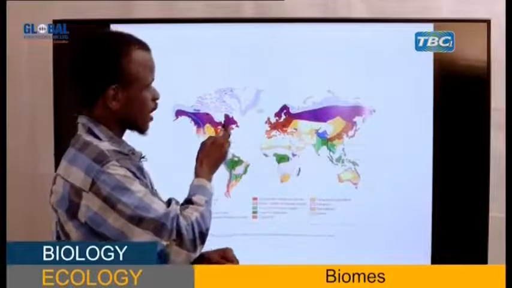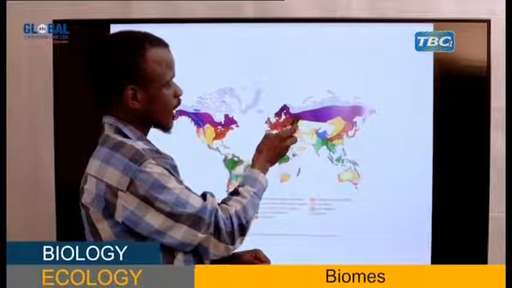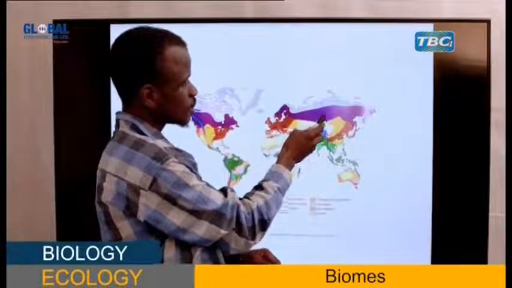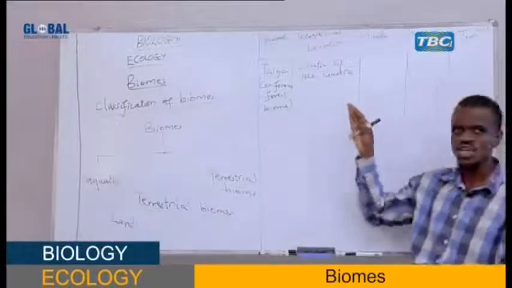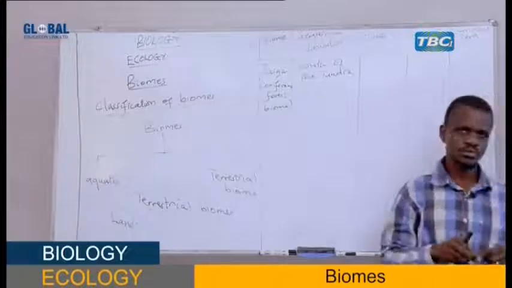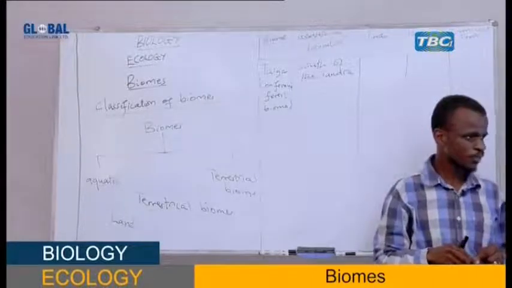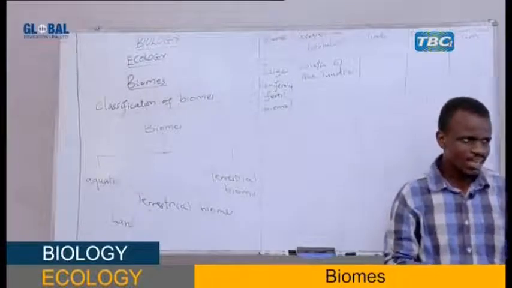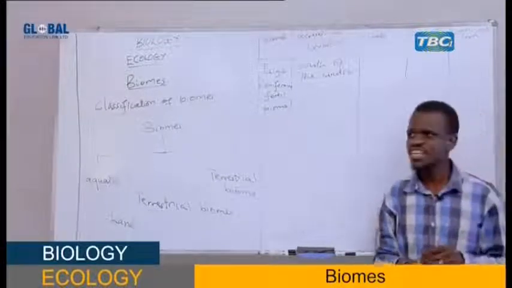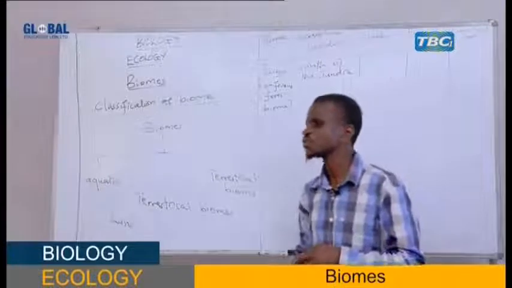This one is a taiga here, this one is a taiga. Therefore, it is located south of the tundra biome. Hope you are following, my student. After the tundra biome, what follows is the taiga in the south.